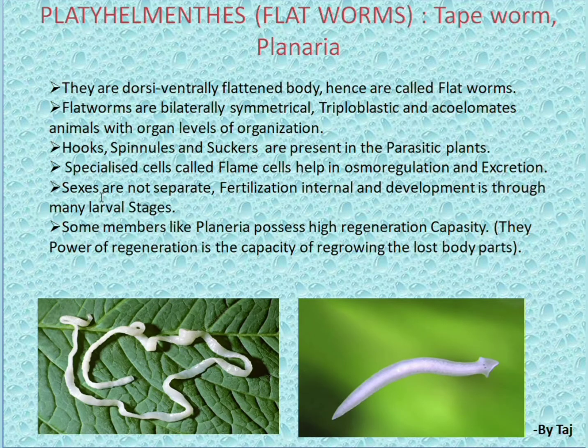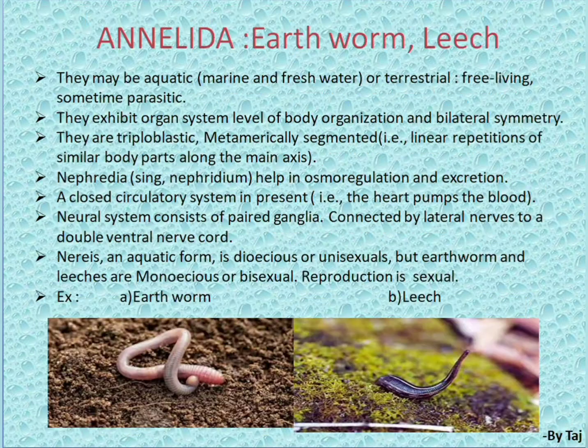Nephridia help in osmoregulation and excretion. In the platyhelminthes, flame cells help in osmoregulation and excretion. In Annelida, nephridia help in osmoregulation and excretion. A closed circulatory system is present, that is, the heart pumps the blood. The neural system consists of paired ganglia connected by lateral nerves to a double ventral nerve cord.